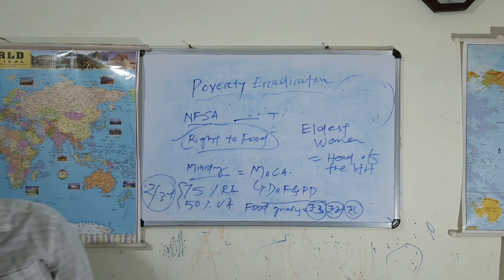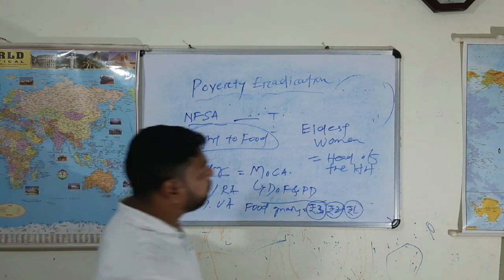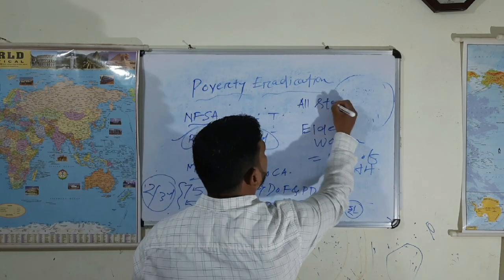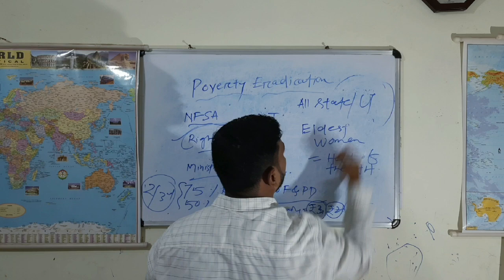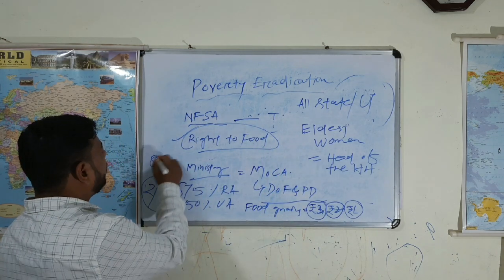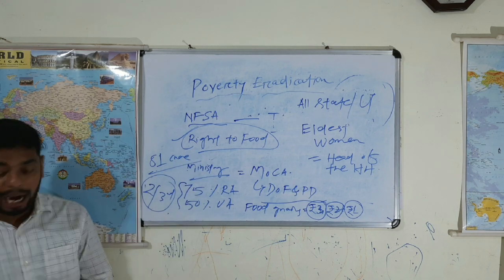Got it? Next one. This act has been implemented in all the states as well as union territories, covering, as I told, 2/3 of the population, that is, more than 81 crore people at present.